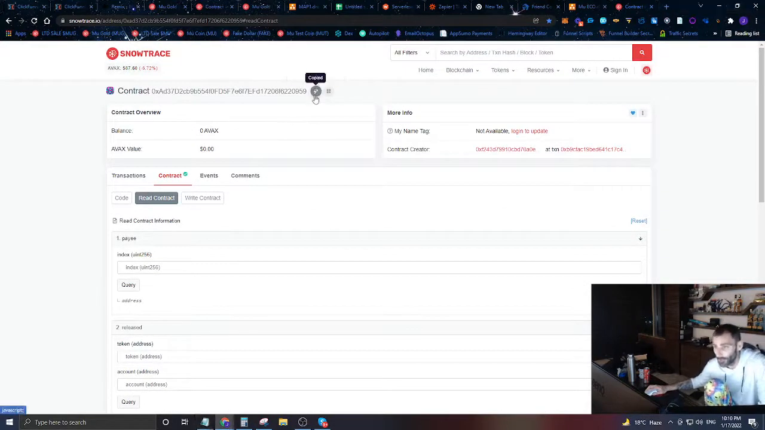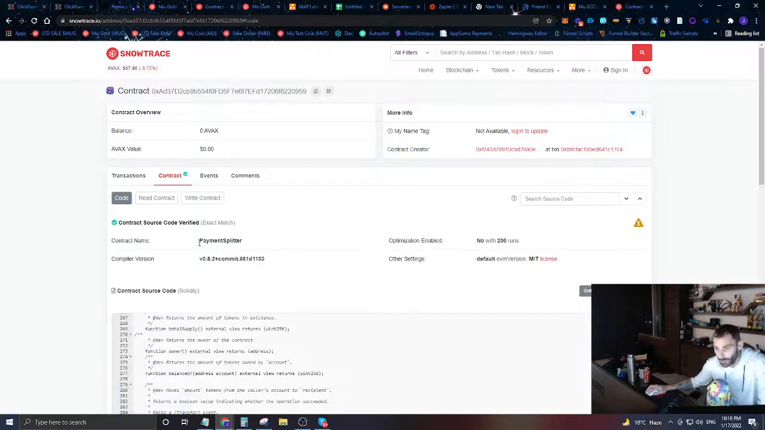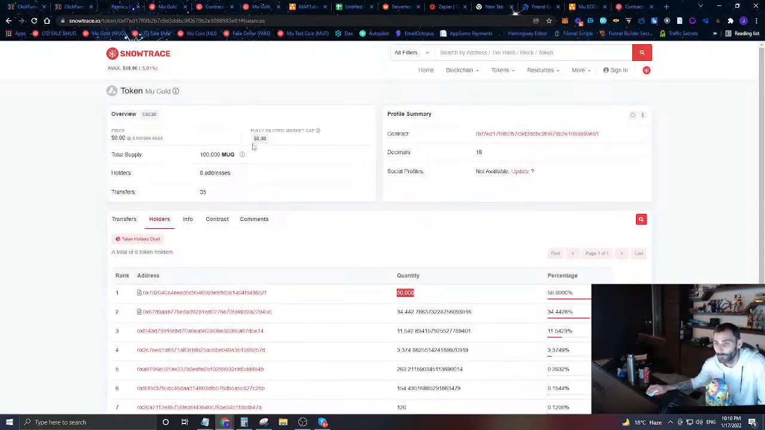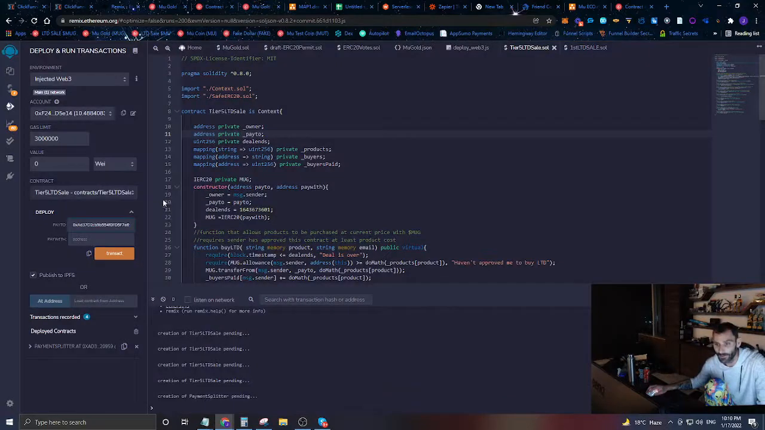So this is who I'm going to pay. This was my contract splitter, if you remember. This is my payment splitter. So I'm going to send all the money to this payment splitter. And what type of money do I want? Well, I want mu gold. So I'm going to give this contract address because I want some mu gold. That's the only type of payment that I'm going to accept here.